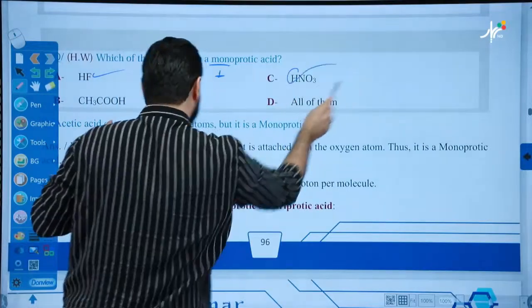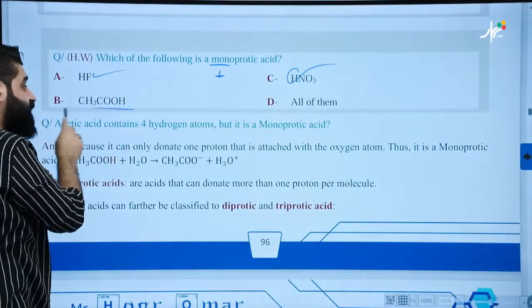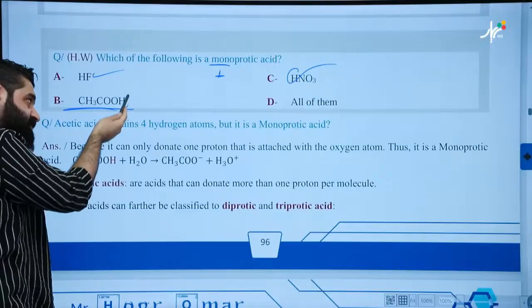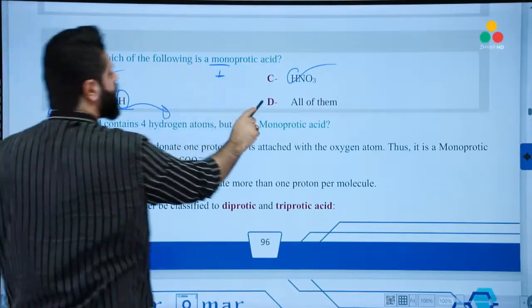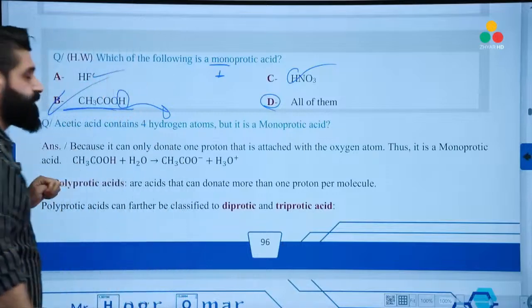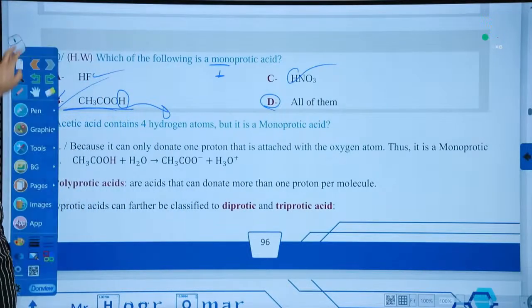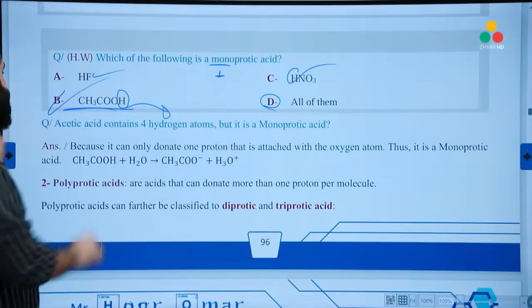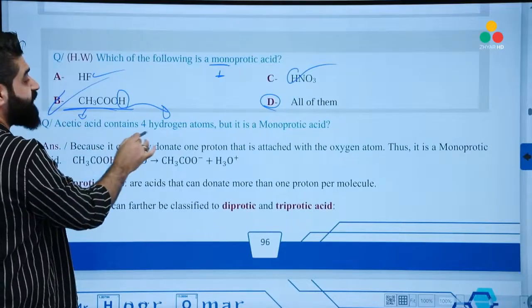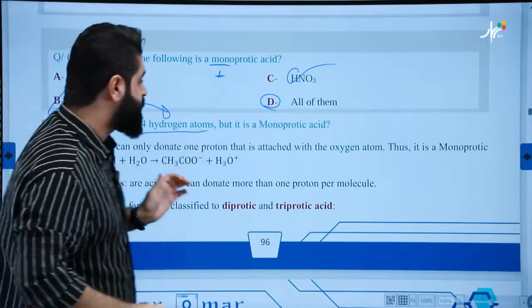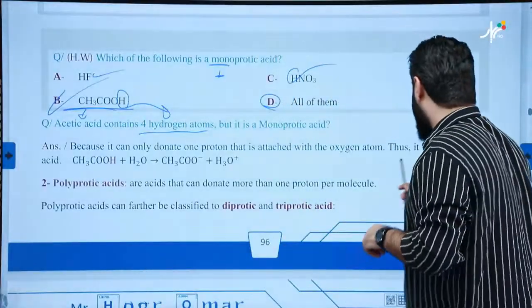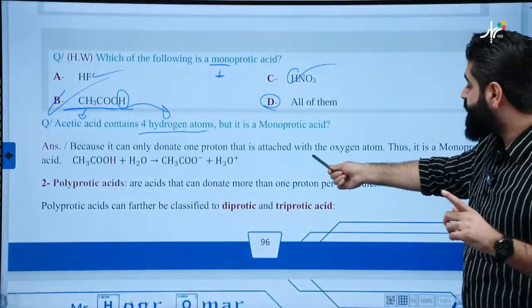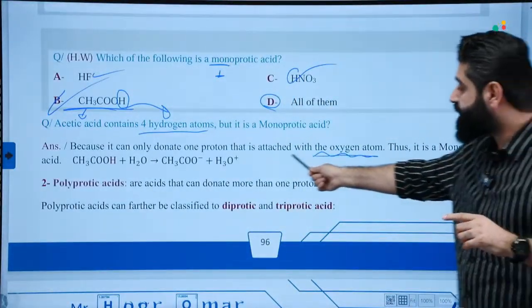This one is monoprotic, but this one, however, has 4 hydrogens but only 1 ionizable hydrogen. So this is also monoprotic. D is correct. Look, acetic acid, CH3COOH, has 4 hydrogen atoms, but it's a monoprotic acid. Why? Because only the hydrogen that is attached to the oxygen atom can be donated.